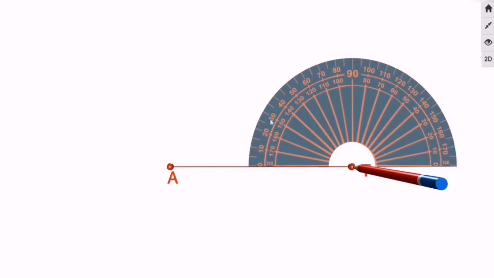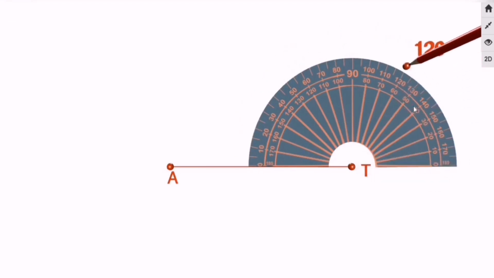So we have to start our counting from the 0 which is towards A. Over here that 0 is present, and that 0 is on the upper part of the protractor. So I will check only the upper numbers in the upper part. Over here in the upper part we got 120, and that is why I'm going to mark 120 degrees at that point.